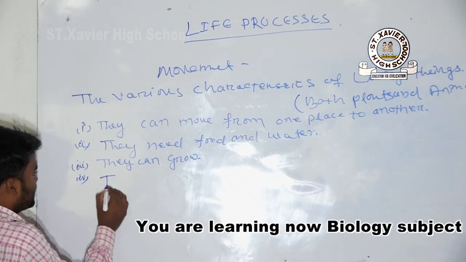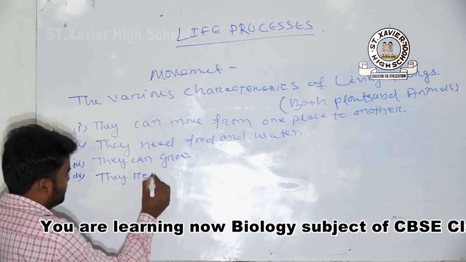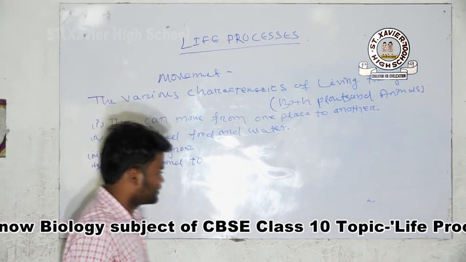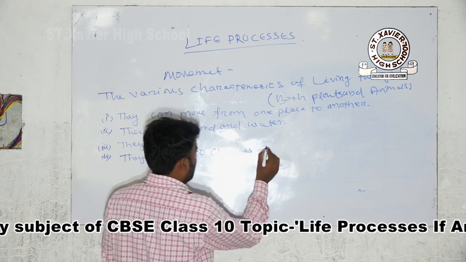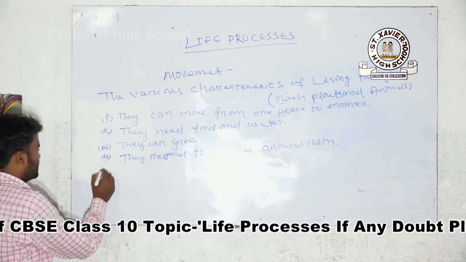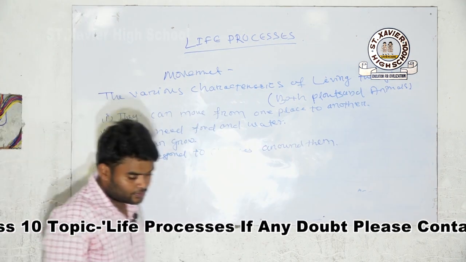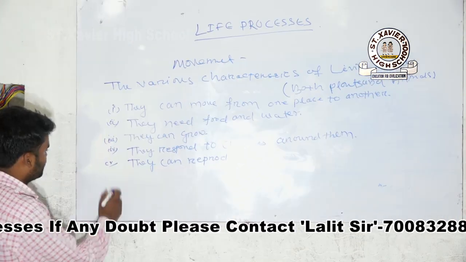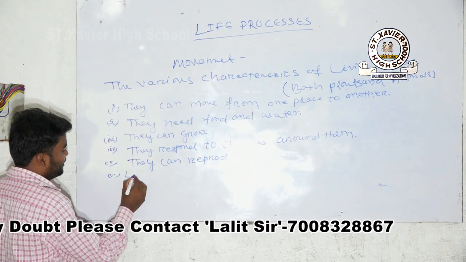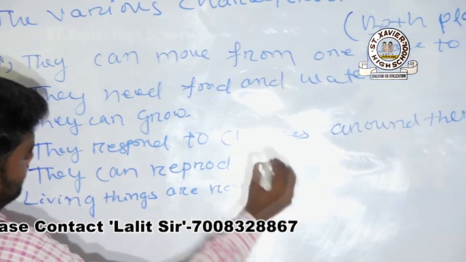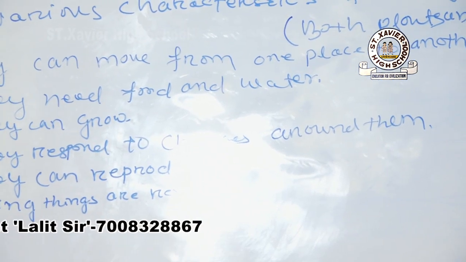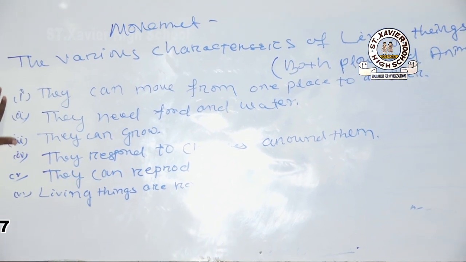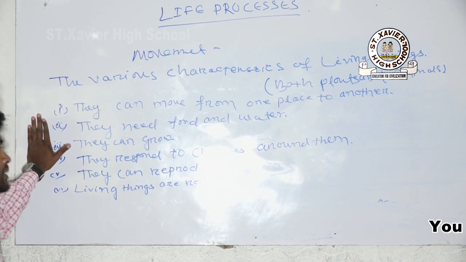They respond to change around them. Next, they can reproduce. Then, living things respire. These are the various characteristics of living things.